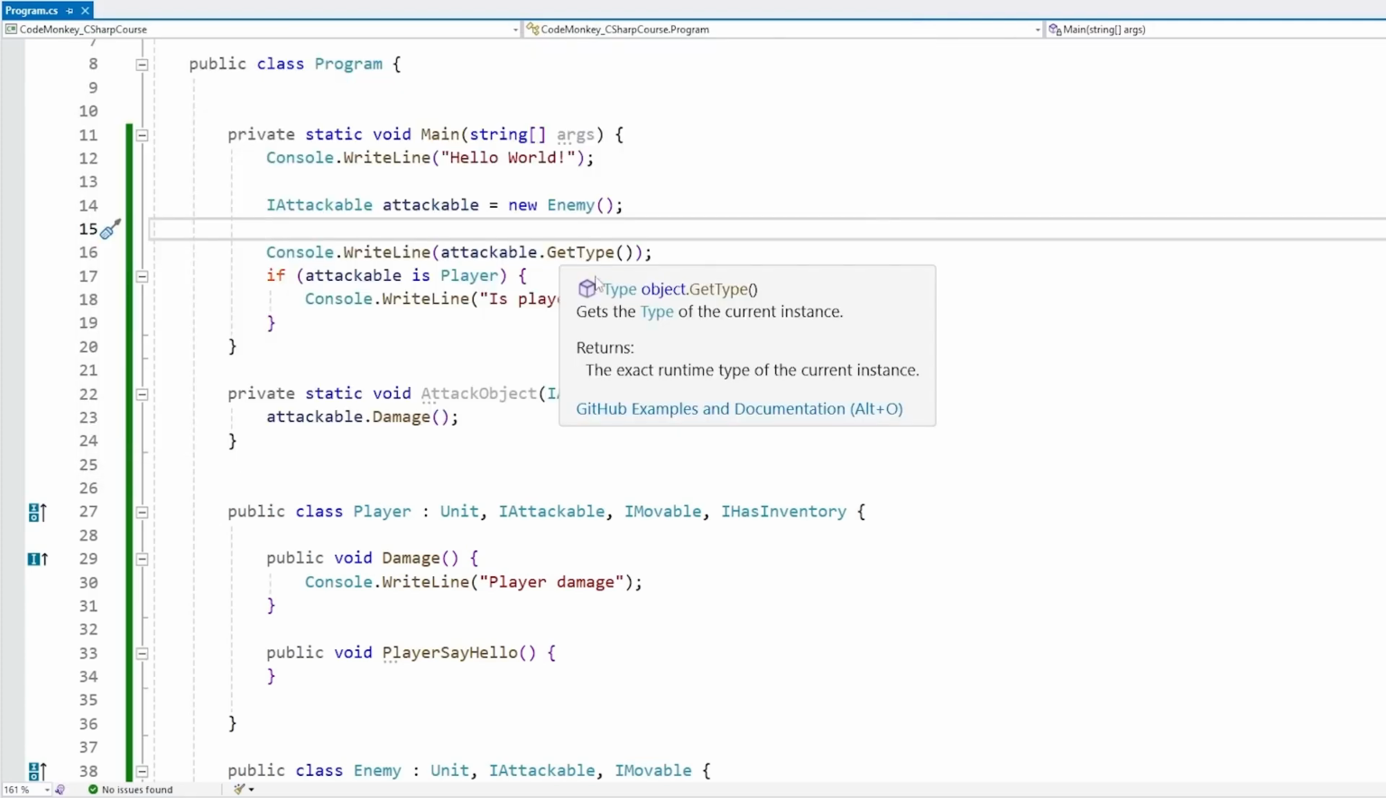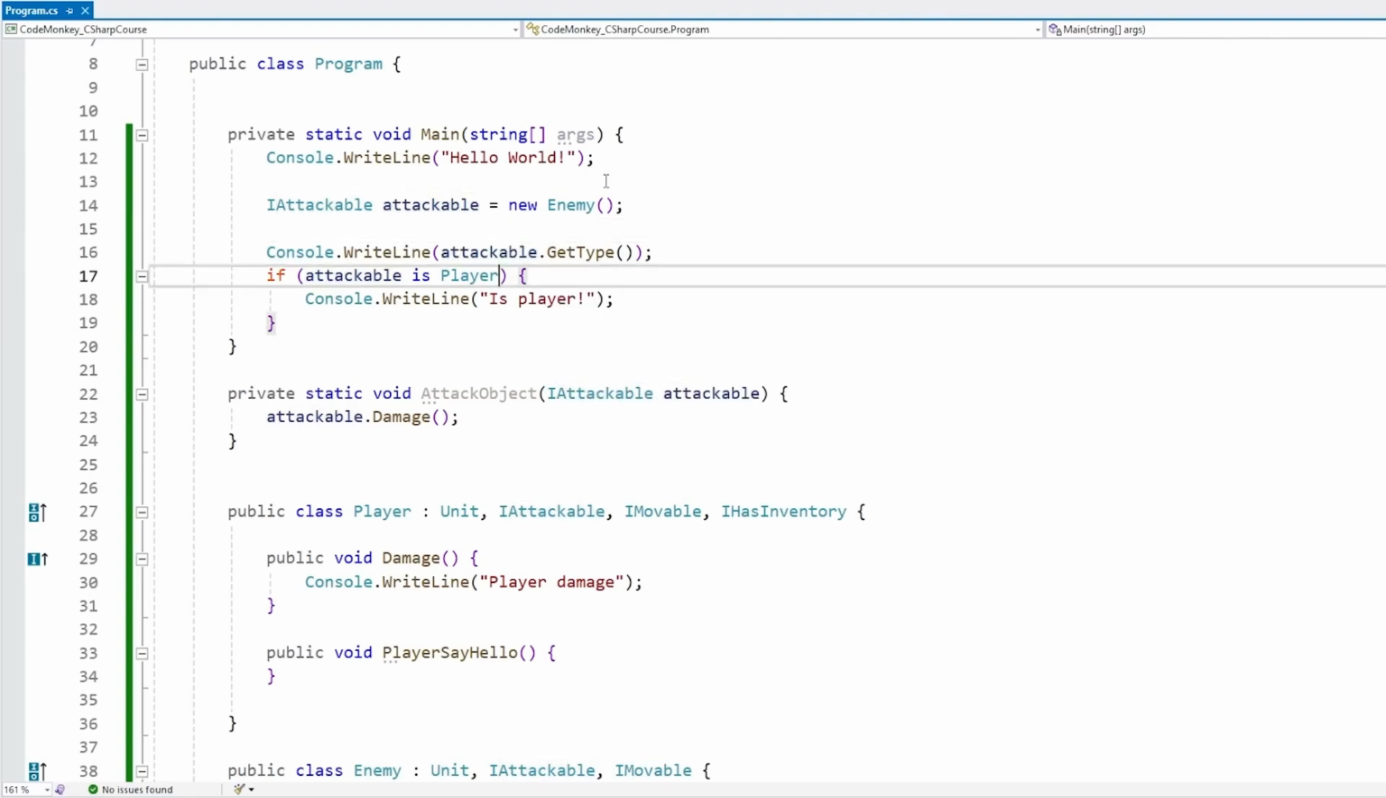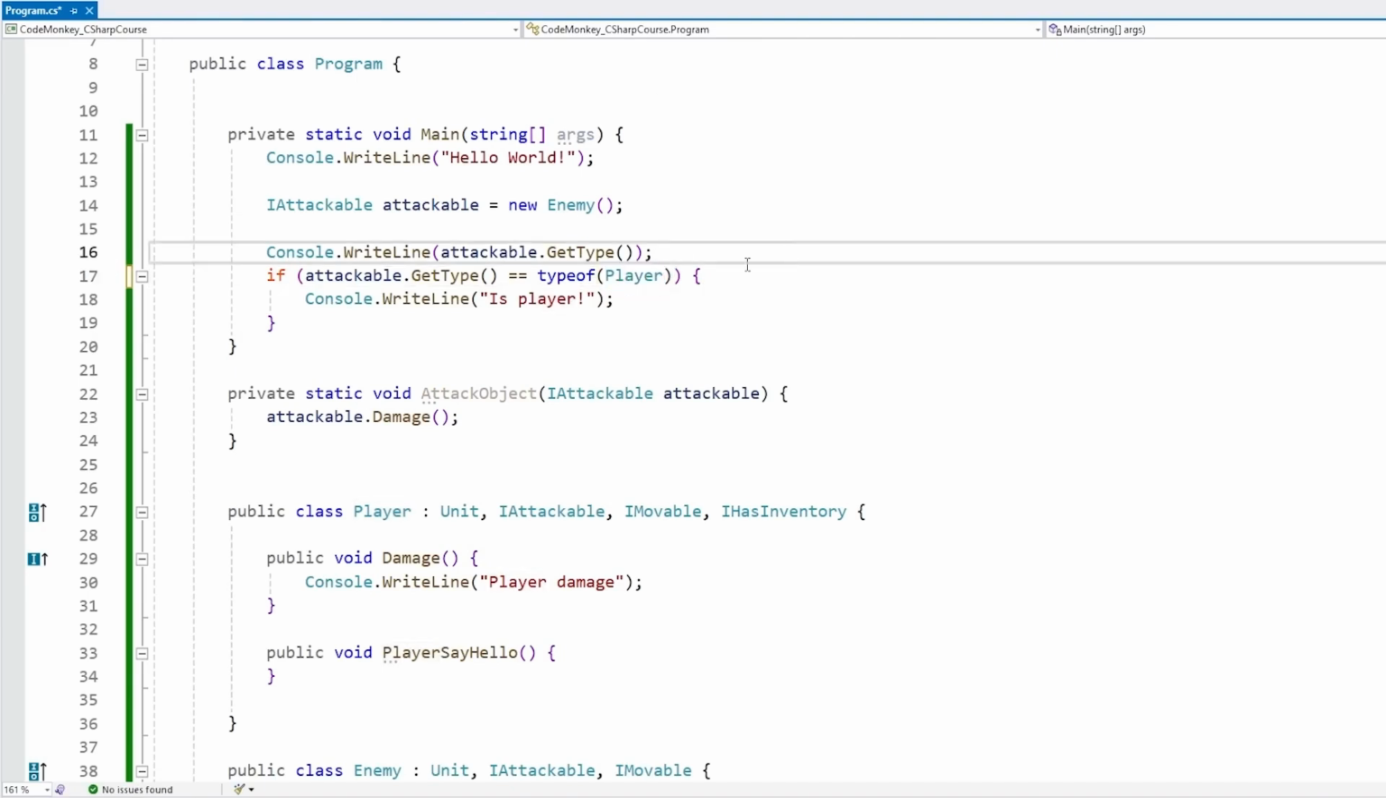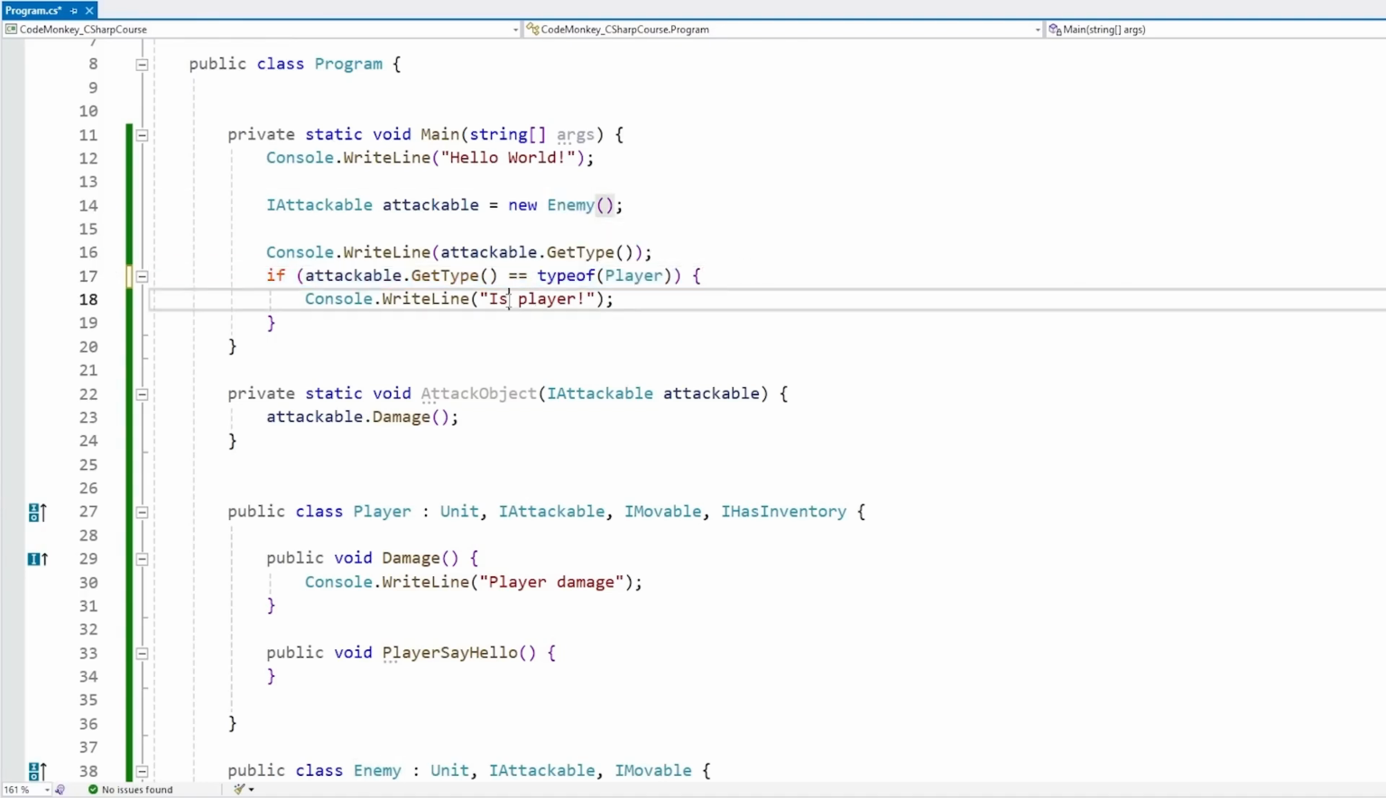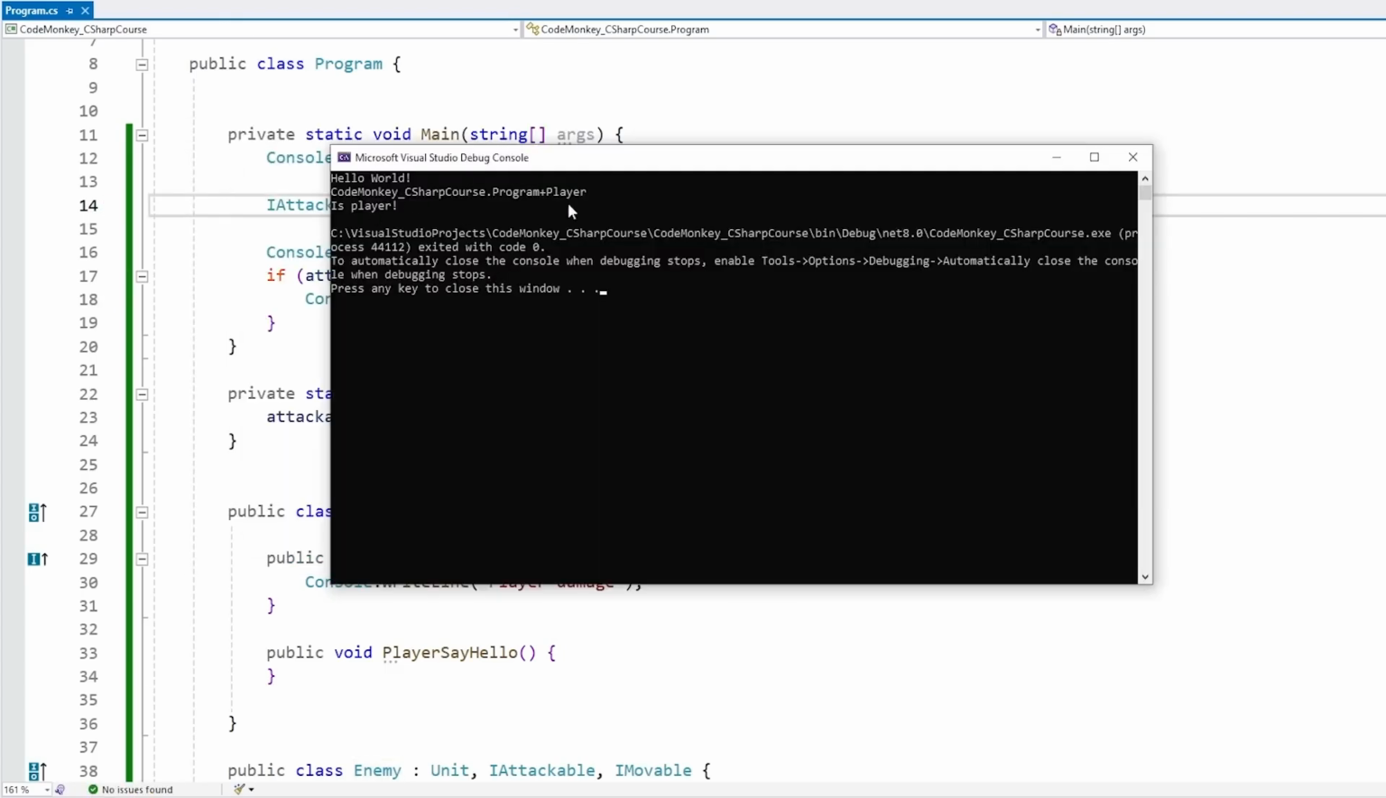So here we can get an object of type, which tells us the type of the object. So over here we can check attackable.GetType in order to get the type contained within that variable. And instead of using is, we simply compare with the type of player, except like this we have an error, because Player is the name of the class. In order to get the type, we use the keyword typeof. And this returns the type of whatever is within the parentheses, so in this case the player type. And yep, this now works the same as we saw previously with the is. This one is an enemy, so this is not going to run. And there you go, it's an enemy. But if we swap this for typeof player, now it does run.